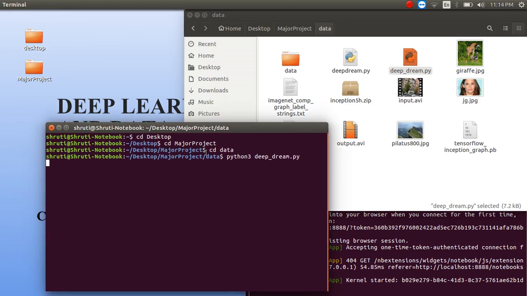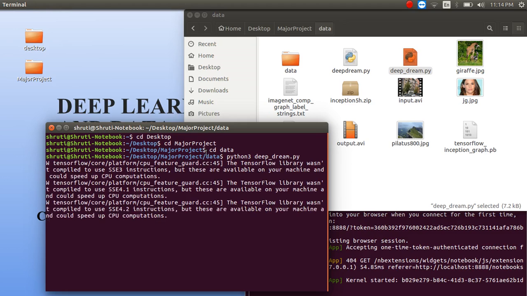I'm using the Ubuntu environment because it's faster with TensorFlow modules, and TensorFlow is the machine learning and deep learning library, native library APIs that Google has provided, which it has already trained. So we can use this without a lot of GPU processing capability available in the system itself. What it's trying to do is understand the number of feature channels, the number of layers in the convolutional neural network, that is the Inception 5H model, and let us see the video.